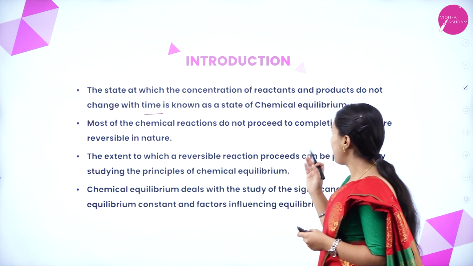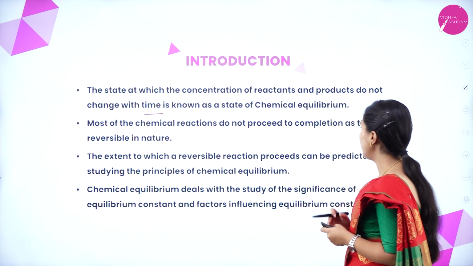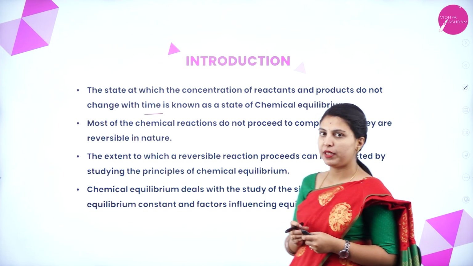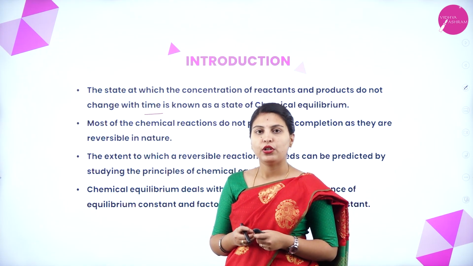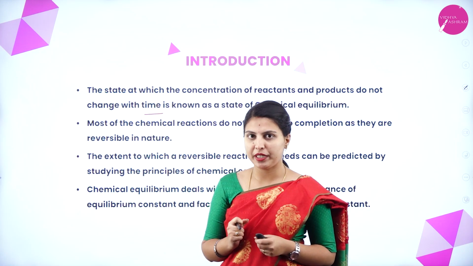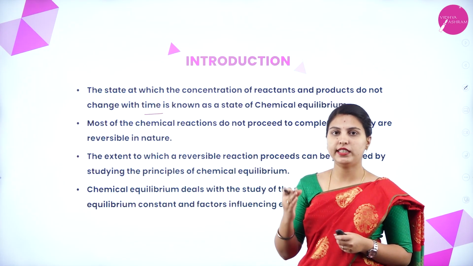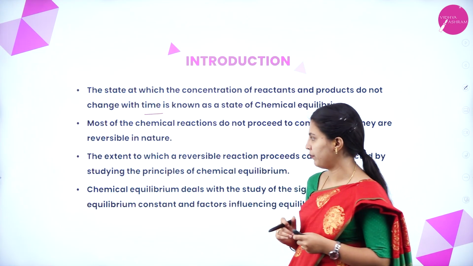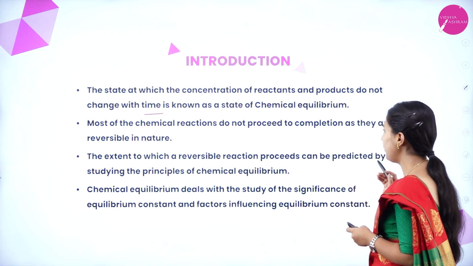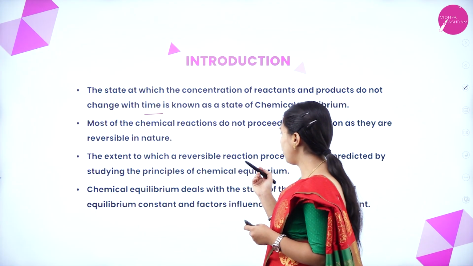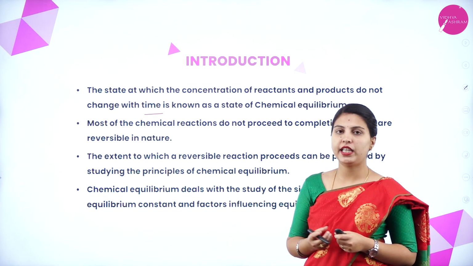Most of the chemical reactions do not proceed to completion as they are reversible in nature. Some of the reactions are reversible in nature, so that it will not reach the equilibrium because they are reversible in nature. It can reverse at the end of reaction or in the mid of the reaction also it can be reversed. The extent to which a reversible reaction proceeds can be predicted by studying the principles of chemical equilibrium. How it will be reversed, how it will attain the equilibrium.